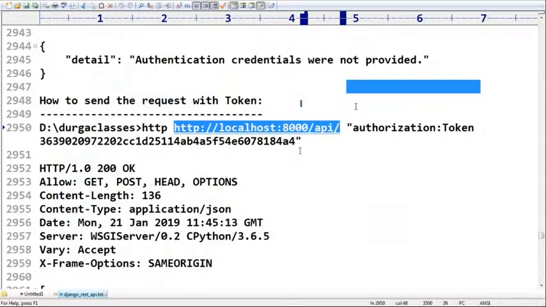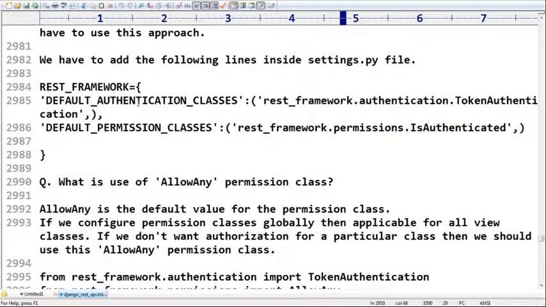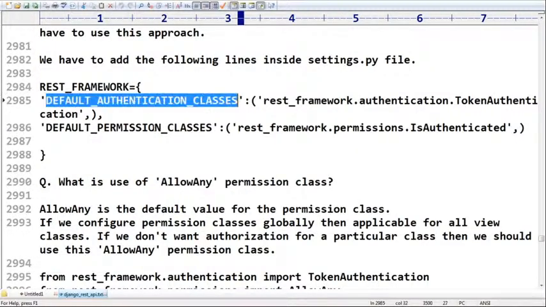Sir, enabling globally. If you want to enable it globally, then inside settings.py, REST_FRAMEWORK, DEFAULT_AUTHENTICATION_CLASSES, token authentication, DEFAULT_PERMISSION_CLASSES, is authenticated, like this we have to take care. Okay, remember this one, sir. Next, this is enabling globally, versus enabling locally. Sir, can you please tell when we should go for enabling globally? If multiple view classes and multiple endpoints are available, and for all endpoints I want to enable token authentication, then it is better to go for this type of approach.